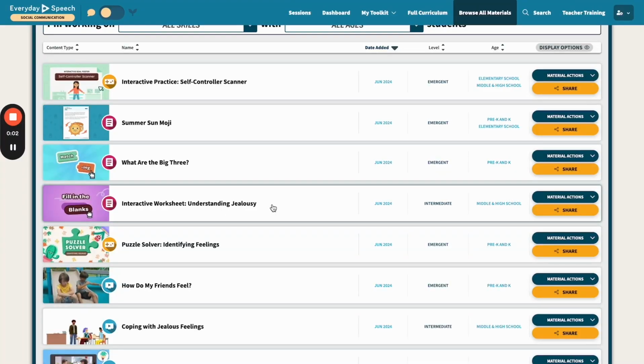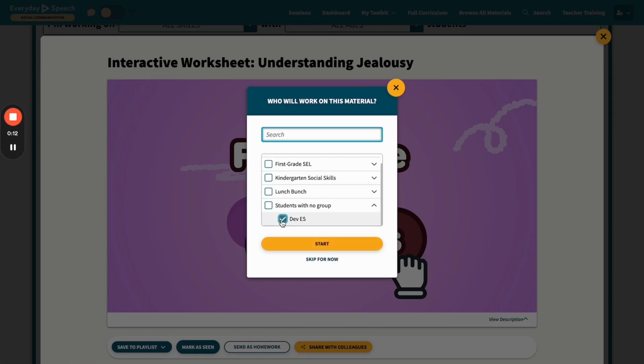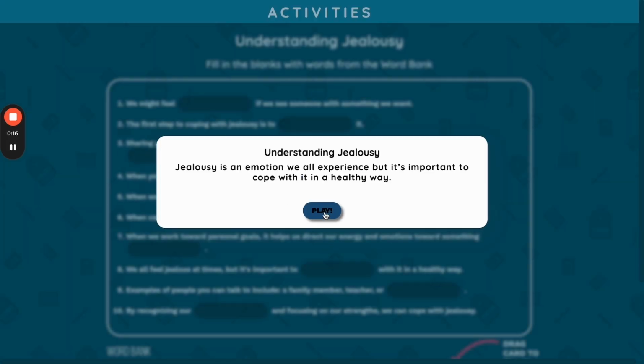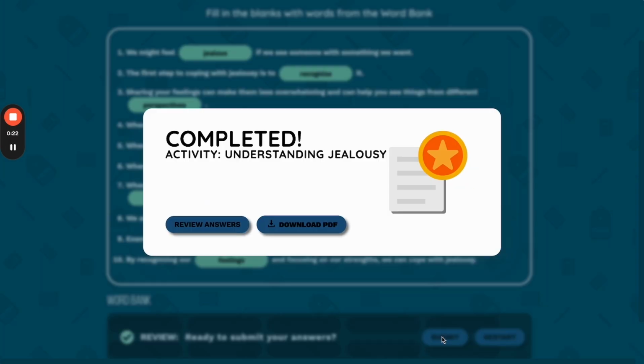First, let's find an activity. Assign the activity to a specific student. I'm going to select Dev and complete the activity. Okay, Dev completed his interactive activity and did great.